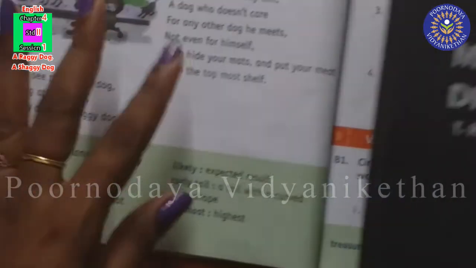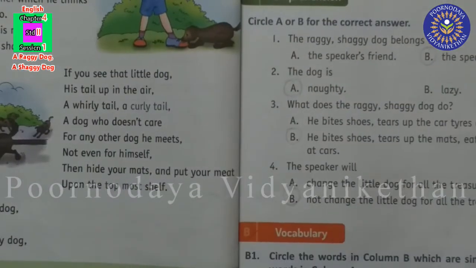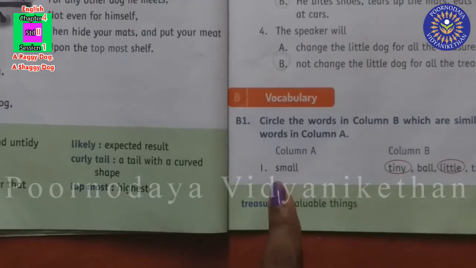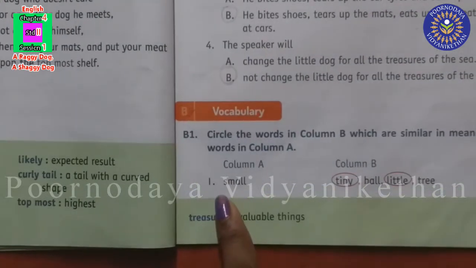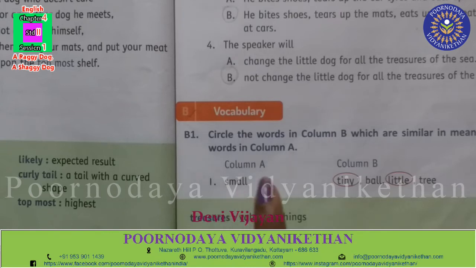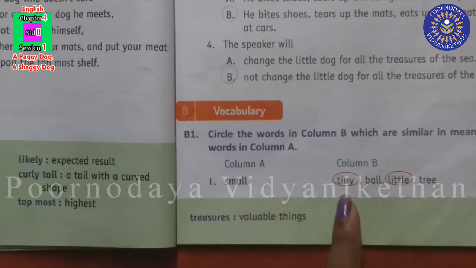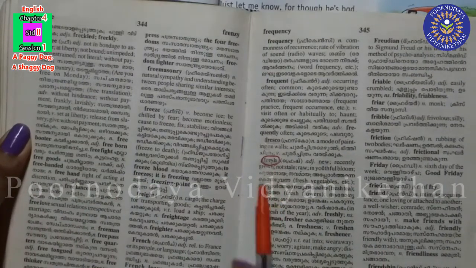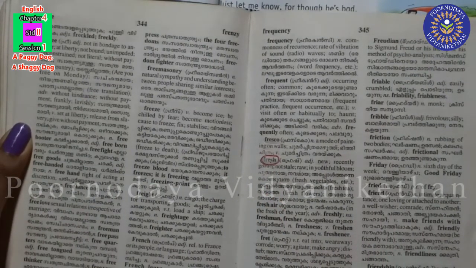Okay. Now we'll do our activity. See, the first word in our activity is small. Have you seen this? The first word is small, and we have to find out the meanings using a dictionary. Here the meaning of the word small is already given, tiny and little, but I'll show you how to find out these words using a dictionary. We found the word fresh, and now we are going to search for the word small.